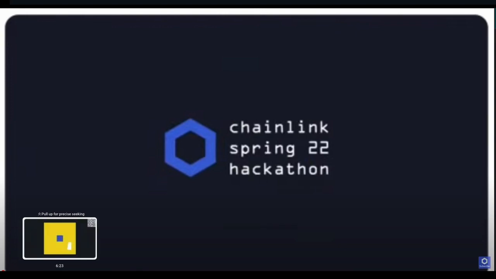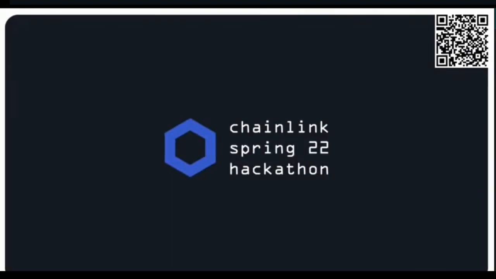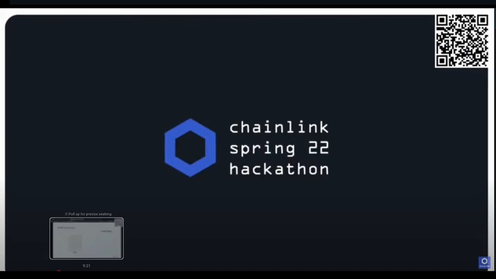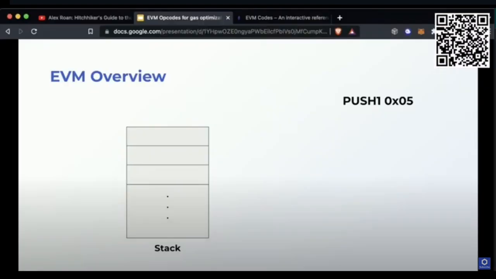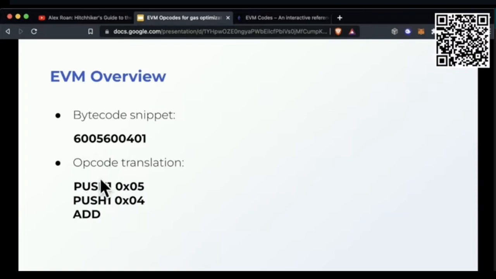Time for the EVM. Ethereum Virtual Machine. We've been watching in the past weeks, or in the past parts of this roadmap, about the theory, architecture, and more high-level things about the EVM. This week we're gonna go all the way down to opcodes, so prepare for the journey into the guts of the EVM with this video.